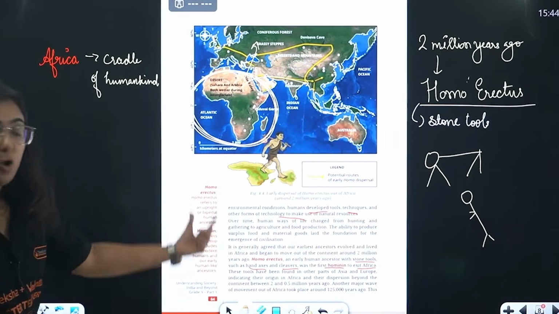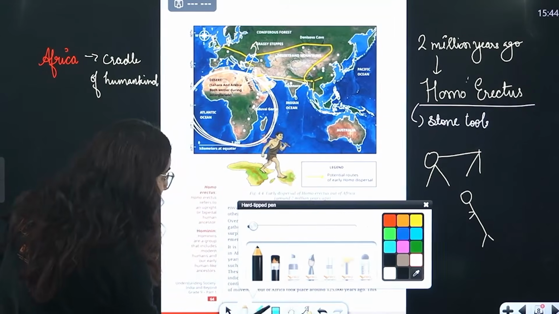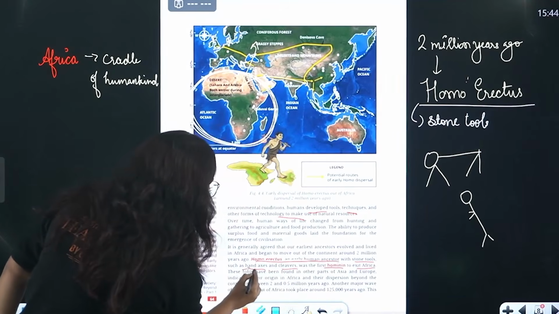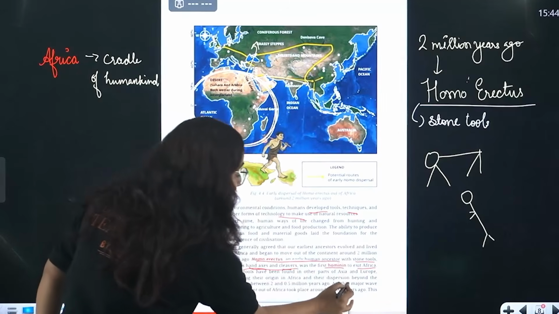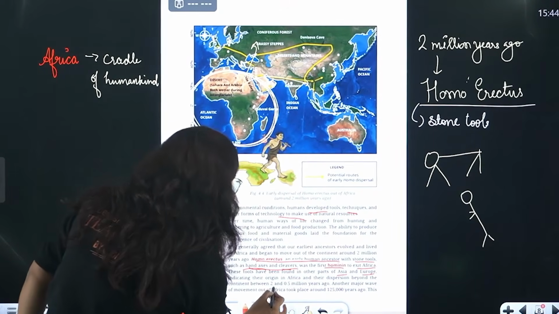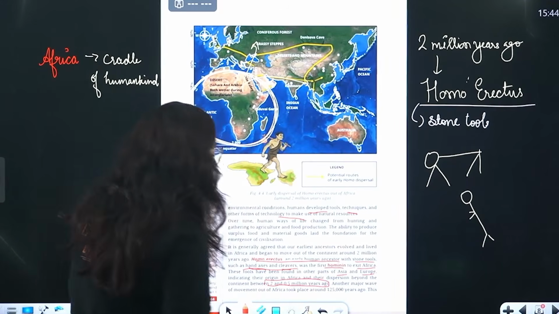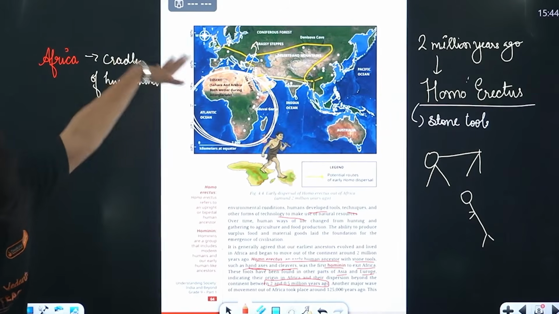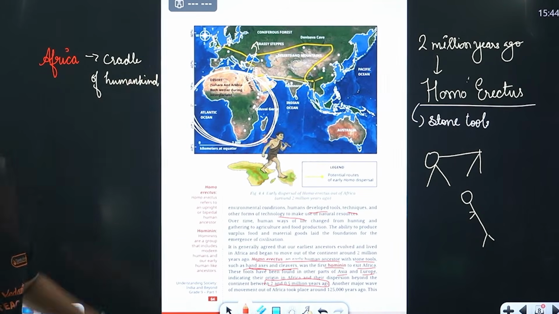Stone tools. So Homo erectus was the first early human to move out of Africa and make the stone tools, hand axes and cleavers. They were the first hominin to exist in Africa. Then after this, we have found these tools in Asia and Europe. So basically, 2.5 million years ago, this was the time frame where we found the existence of Homo erectus in other parts of what? World, including Asia as well as Europe.